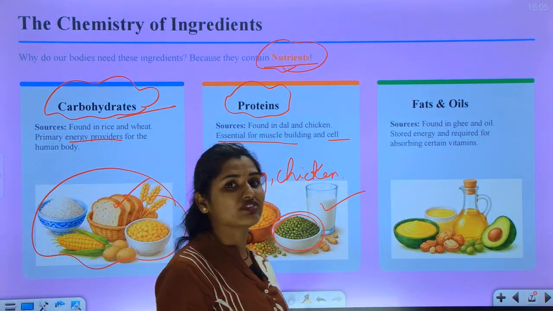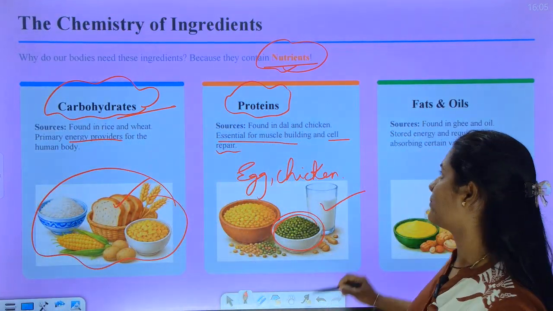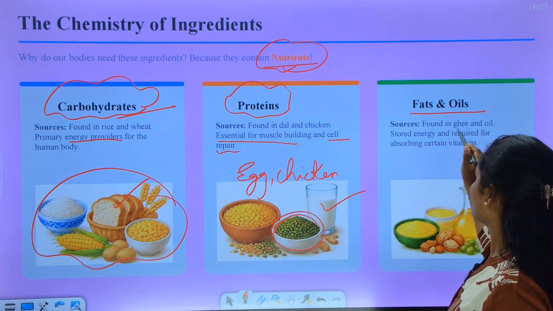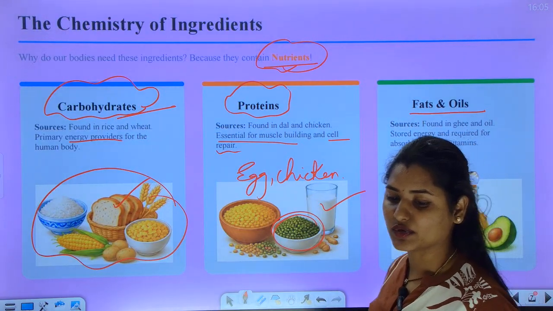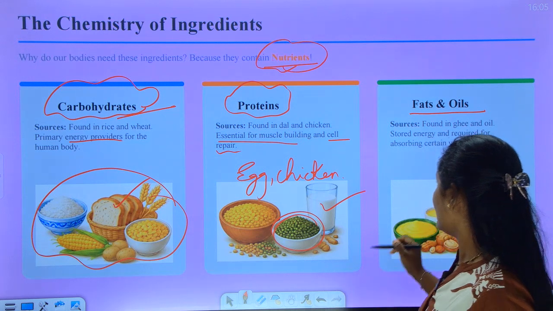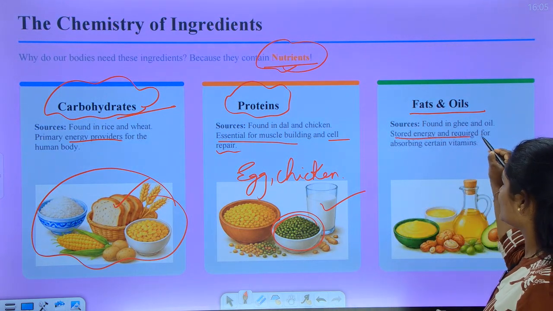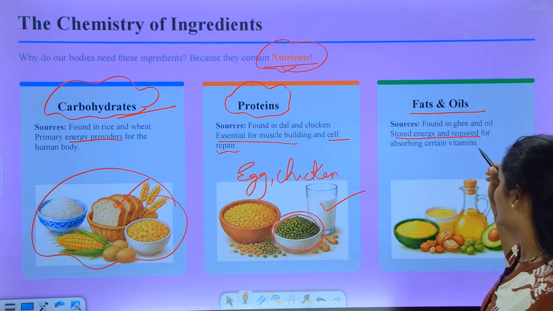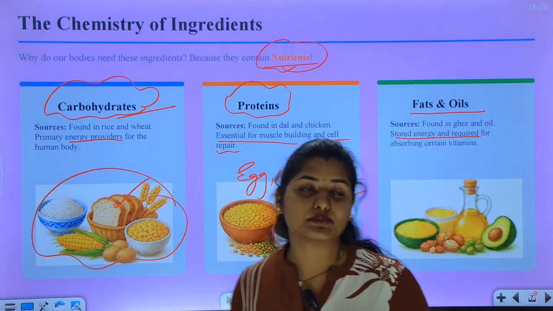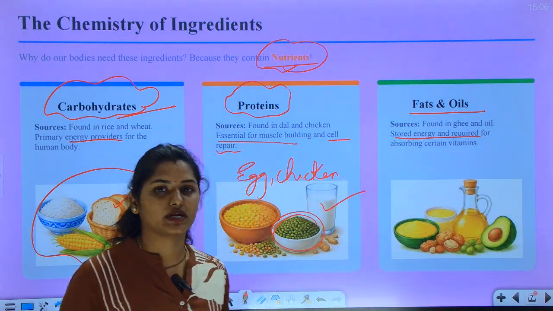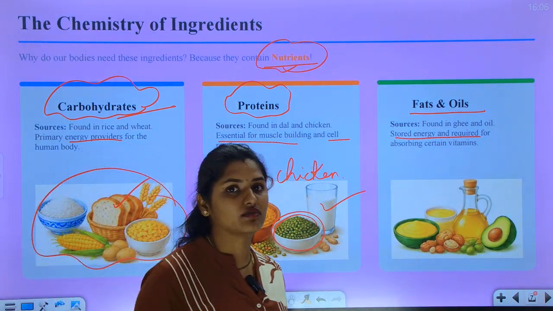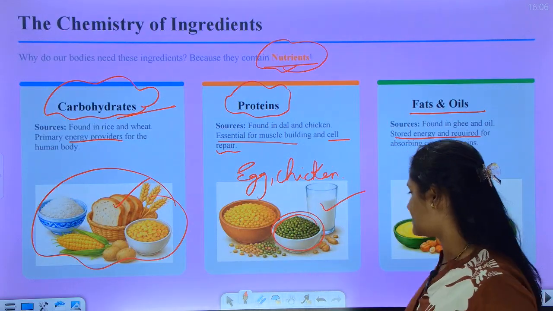And next, coming to fats and oils. Where can we find fats and oils? We can find them in ghee, which is an animal source, and it stores energy and is required for absorbing certain vitamins. So fat gives us certain vitamins.